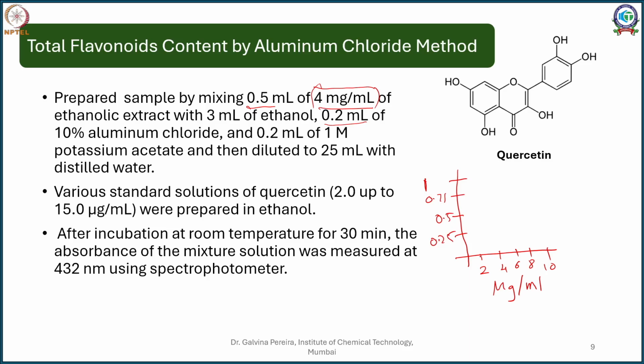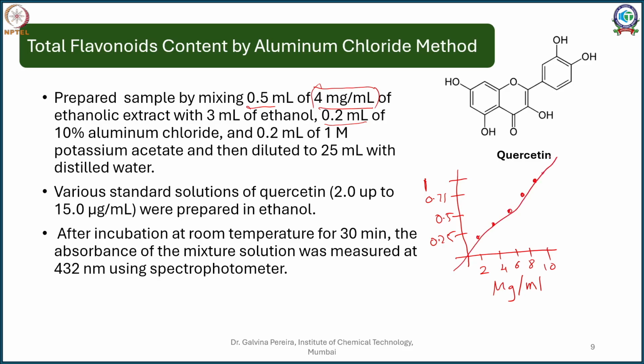So when I do a standard curve of quercetin, I may get some linearity, that is my absorbance goes on increasing as the concentration increases. Okay, so I might find my spots, or that is 5 spots like this. So when I draw a line through this, this might be almost very linear.